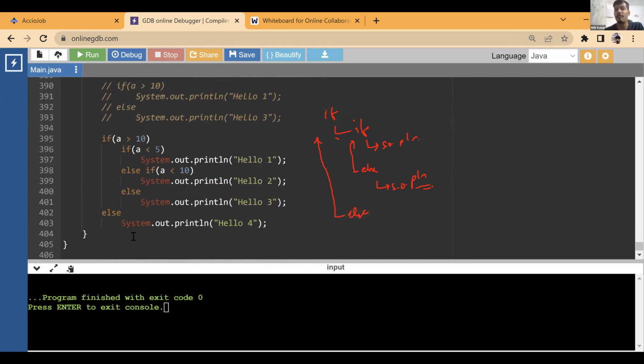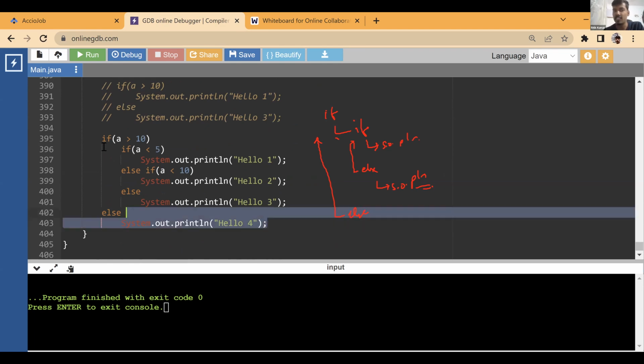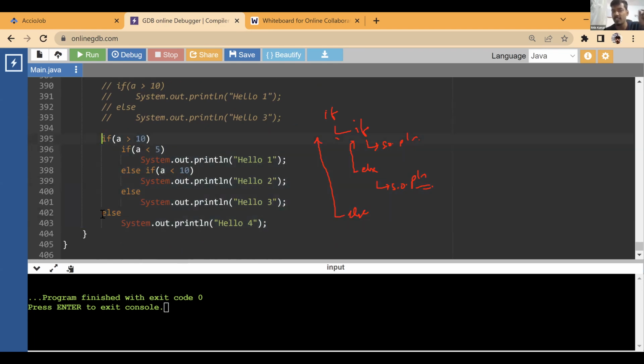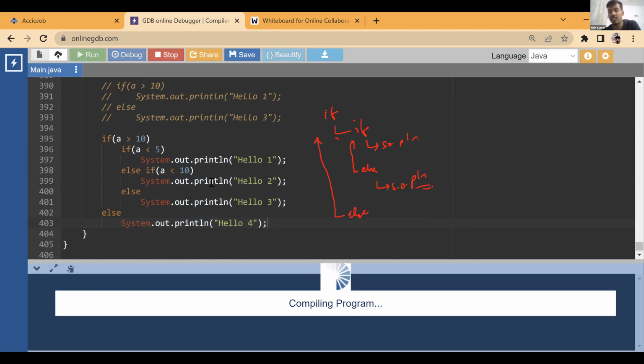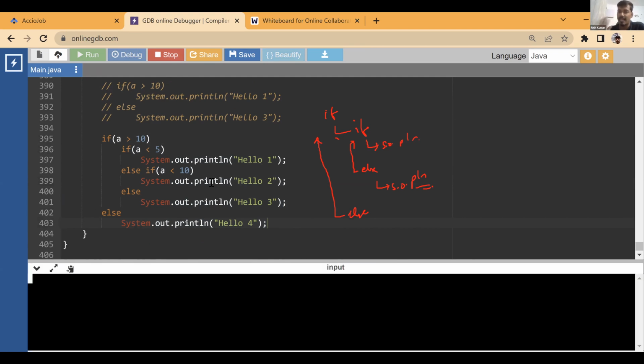But in case you don't have brackets, there is a confusion. And this situation is known as dangling else, where you have to figure out which if this else is associated with, and how the code is going to run. So it is advised that it's better to always use brackets. Even while we review our code, we ensure that every if else has brackets. No one writes such if else without brackets. But these are tricky questions, and sometimes developers write it this way, so you need to know how it works.